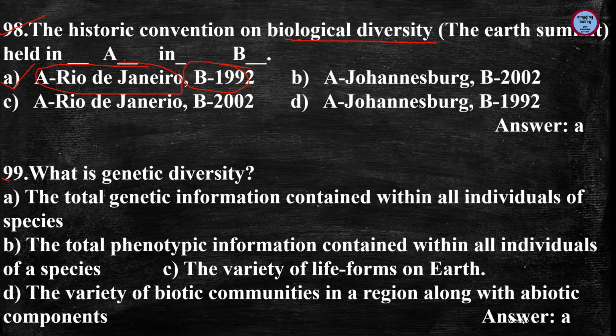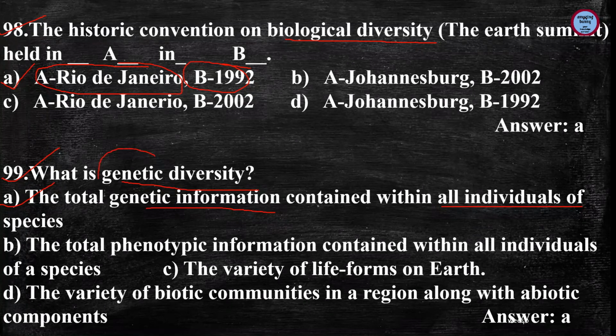Next is, what is genetic diversity? So genetic diversity is the total genetic information, right from the chromosomes to the gene. Gene is the smallest unit for transferring information from one generation to another generation. So we can say all the genetic information stored and contained within all individuals of a species is known as genetic diversity.